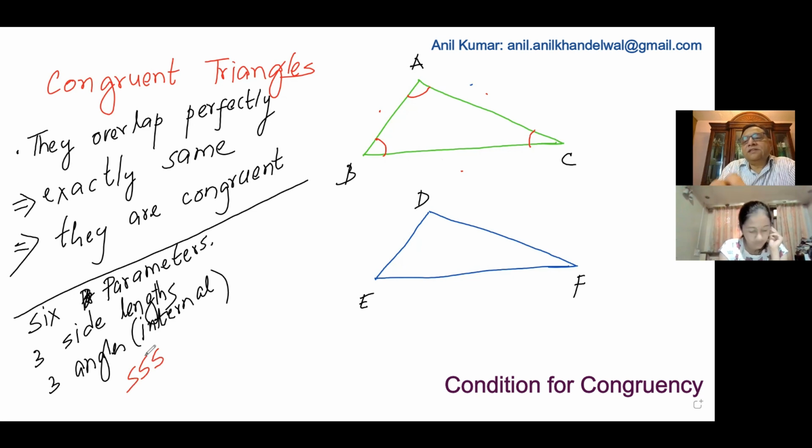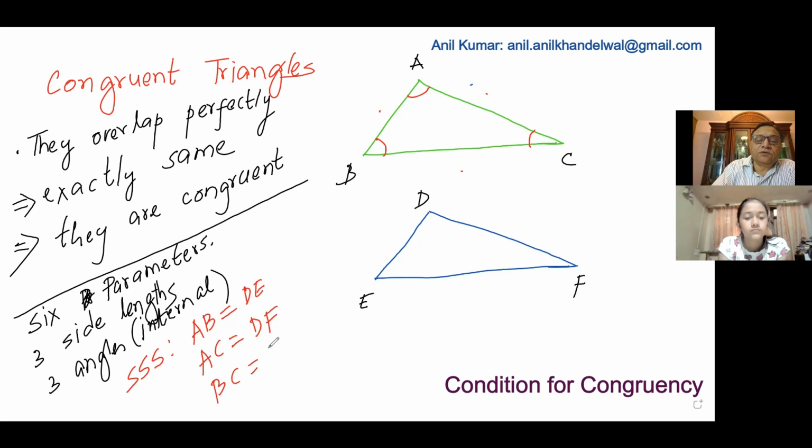If the 3 sides are equal, that means AB is equal to DE, AC is equal to DF, and BC is equal to EF, then all 3 sides are exactly the same. If these 3 sides are equal, then the angles will also be equal, correct? When we put one over the other, they will overlap, so they are congruent.